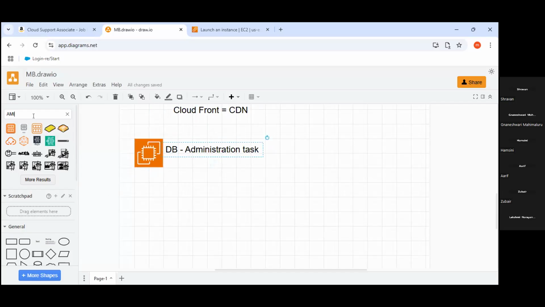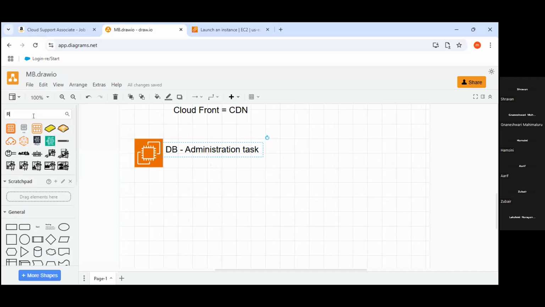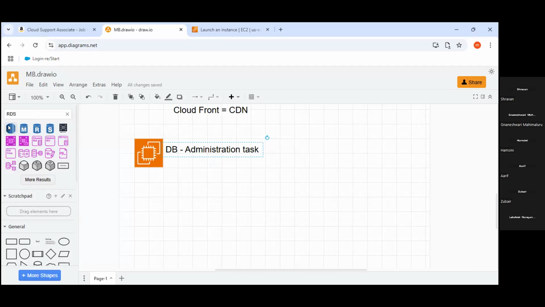So instead of that, if we go for RDS, Relational Database Service, Amazon is saying no need to think about the administration tasks. Here you just need to select which type of database engine you want.